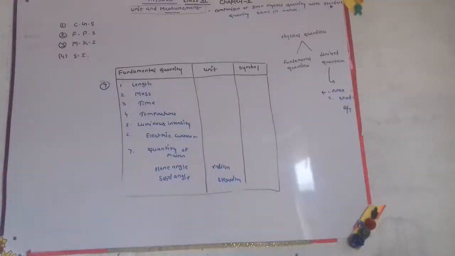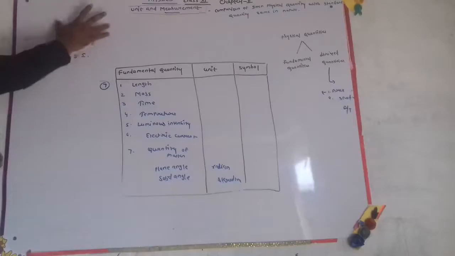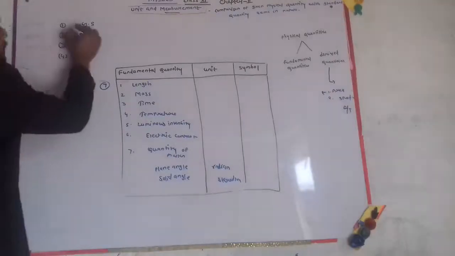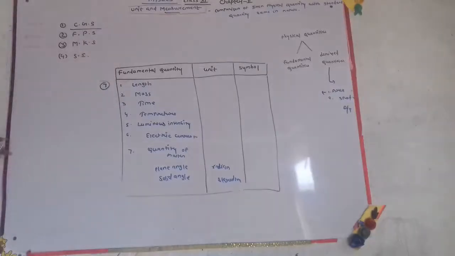So in physics, we have some systems of units with which we can compare measurements, because we have to measure quantities by their physical properties. First we'll discuss the CGS system.